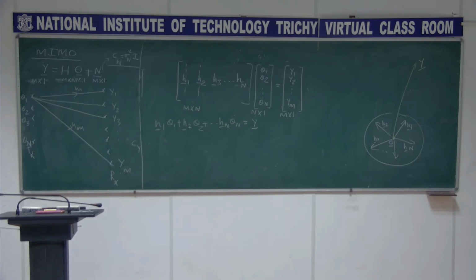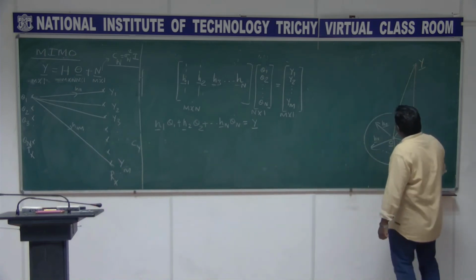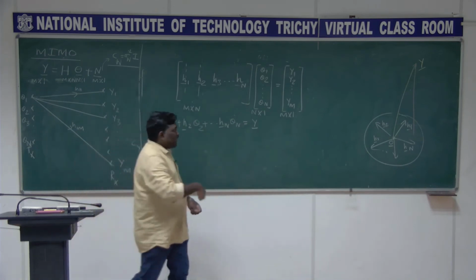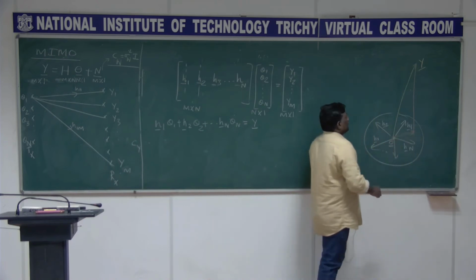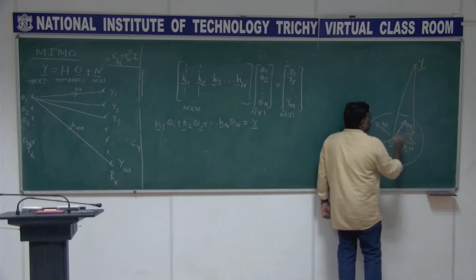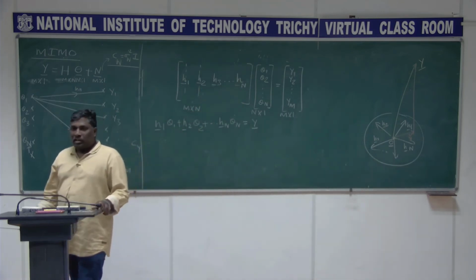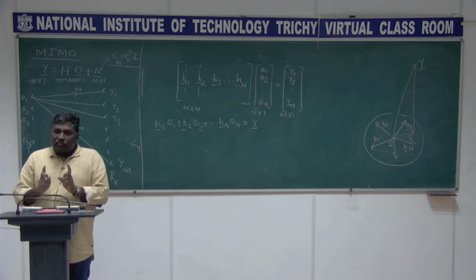In this case, what you do is you project this vector to the column space of H, you project the vector to the column space of H as y cap, such that the difference between the actual vector y and the projected vector y cap is what we call the error vector.